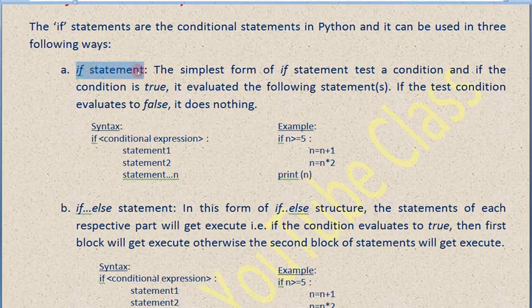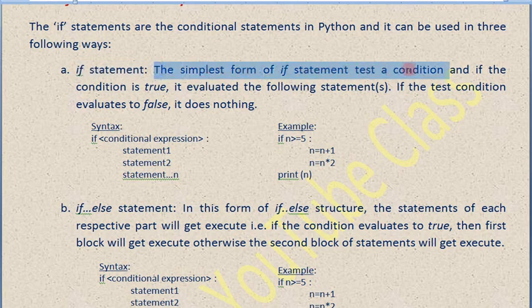So let's check first what the if statement is. This is the simplest form of the if statement: a test condition, and if the condition is true, it evaluates the following statements. If the test condition is false, then it does nothing, because there is no else part, no otherwise part for this. It will only execute if the condition gets satisfied.